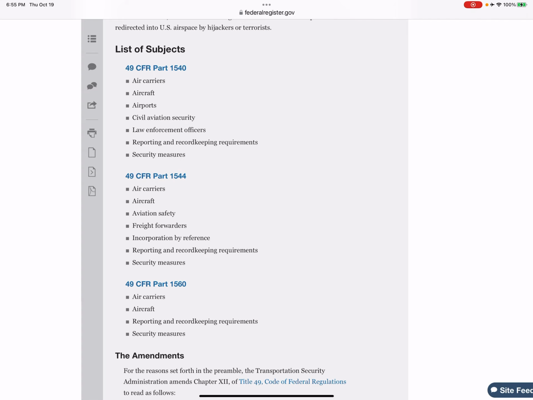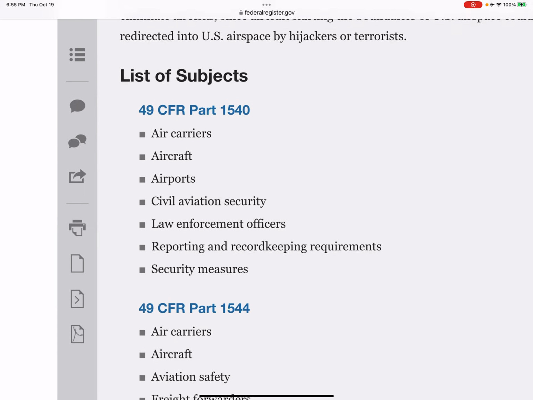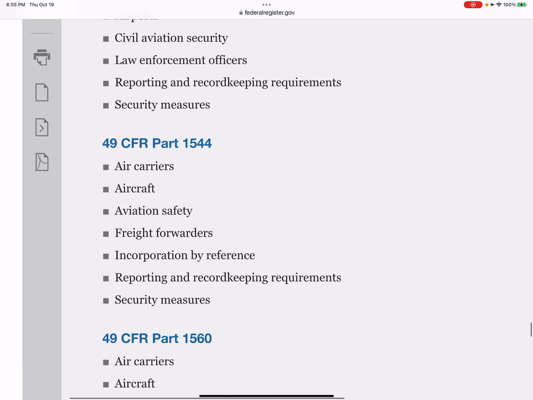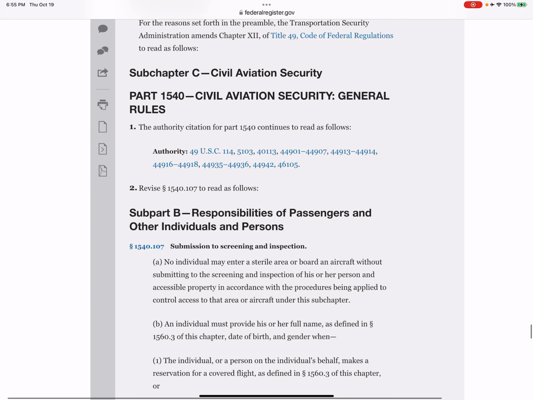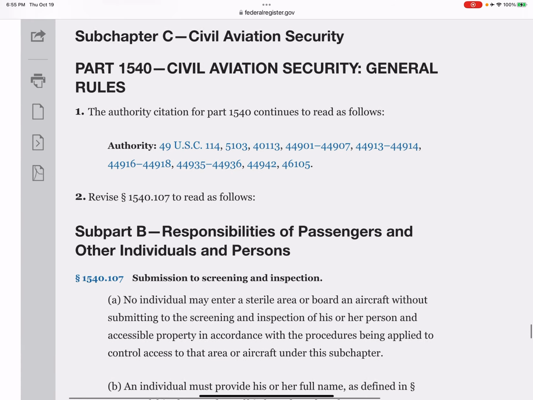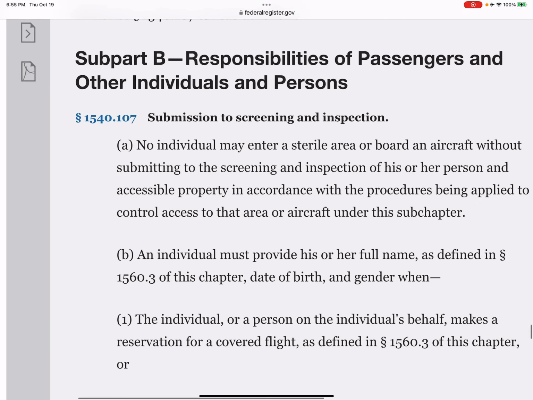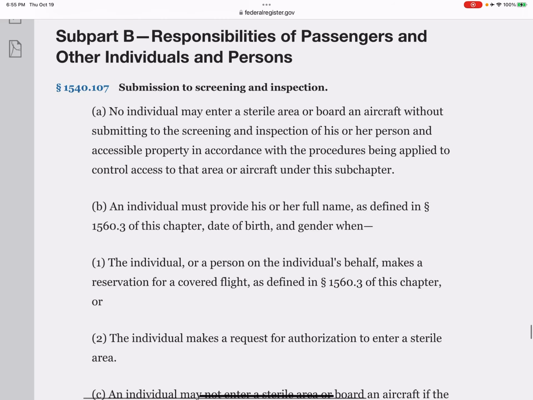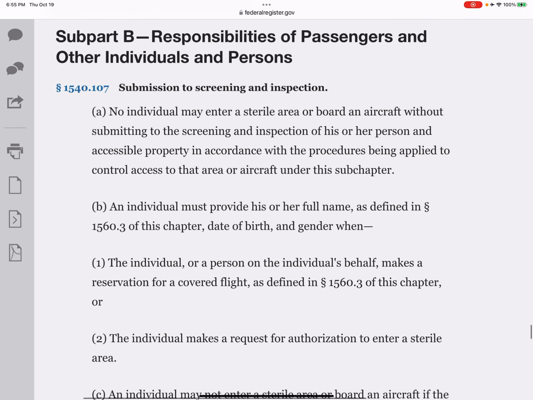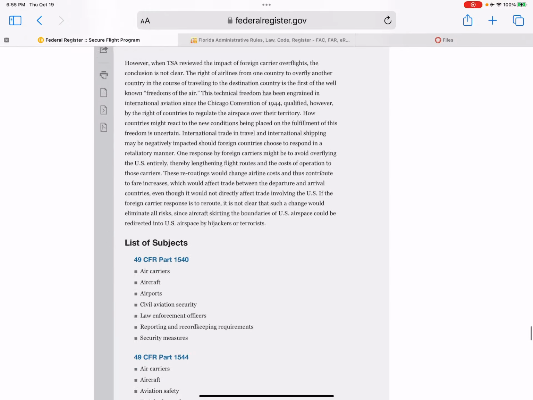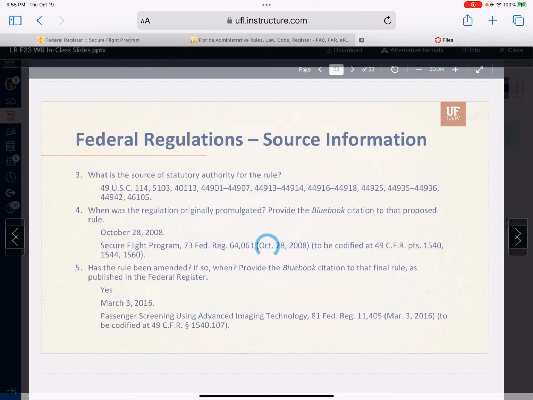So these are the parts we just saw at the top, right? 49 CFR 1540, 1544, and 1560. Here's the authority. We saw that up in the heading too. This is where it says 1540.107. This is the actual regulation as it's going to look in the CFR. Everything up ahead of that was the preamble, okay?